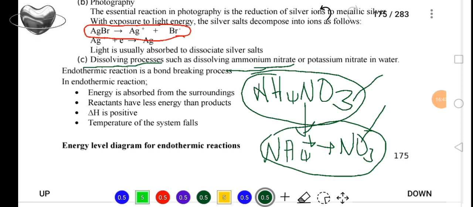Very important. When the examiner says, give an example of an endothermic process, this will be the answer. Dissolving ammonium nitrate, ammonium chloride, all those are examples. Because that is just a process. But when we say chemical reaction, give us examples which are reactions such as the process of photosynthesis, photography. So that's a fact about these endothermic processes.